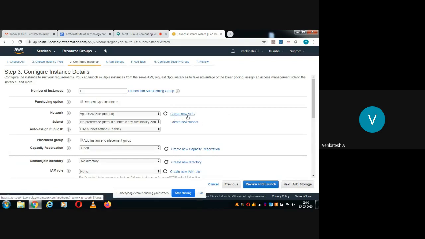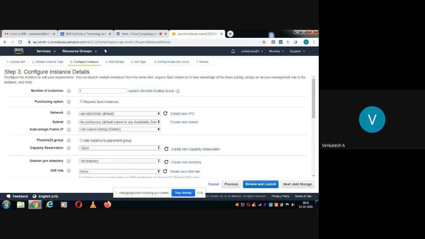You can see here the VPC network, they are creating one by default. They are creating one VPC. VPC is nothing but virtual private cloud. To provide privacy for your application and for your data, they create a VPC. If you want to customize, if you want to create one new VPC, once again that will be charged. By selecting this, you can create your own VPC. I don't do any modifications here.